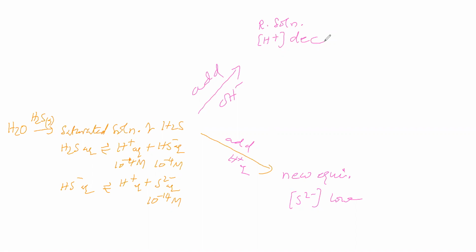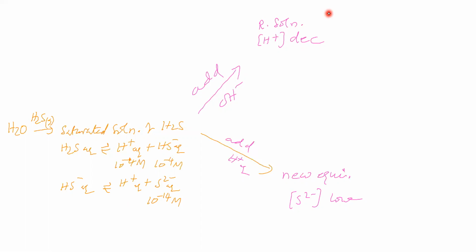Next, what happens to the concentration of H plus ions in these two places in the resultant solution due to addition of OH minus? You are saying decreases. This concentration of H plus here decreases, and this concentration of H plus here decreases.